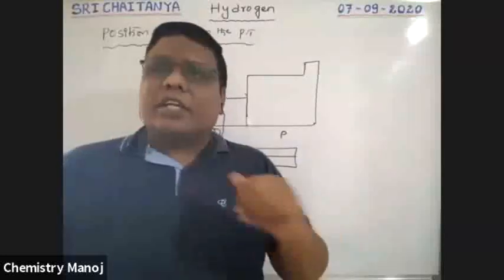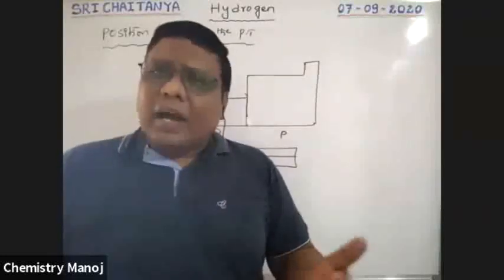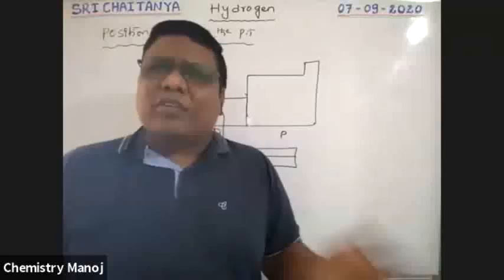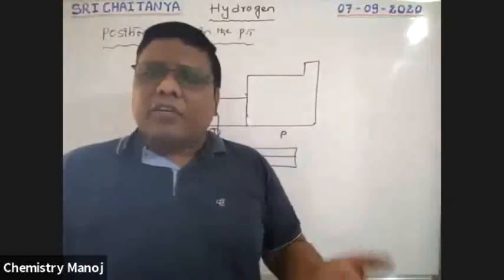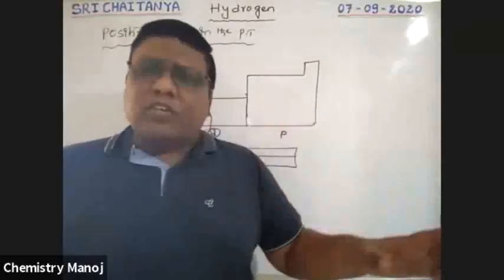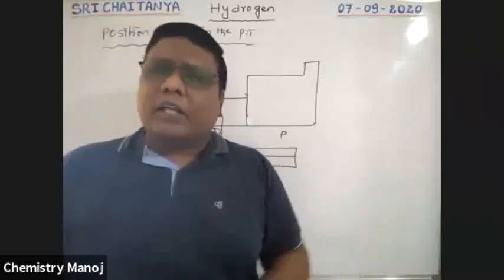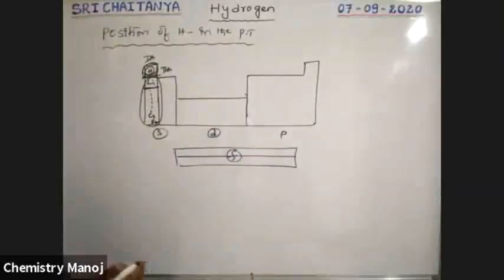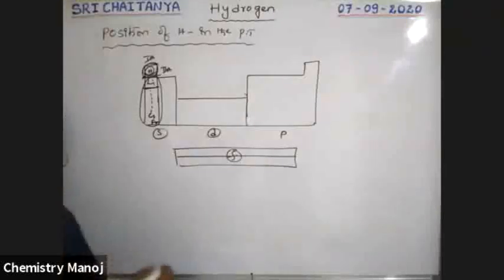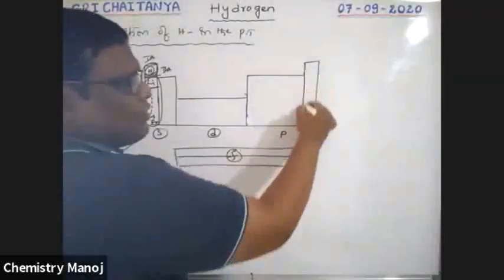But hydrogen is not considered as alkali because alkali metals are metals, but hydrogen is a non-metal. Hydrogen is not a metal. Because of this reason, hydrogen is not included in alkali metals. Okay. Now, what is the placement of this hydrogen? See here. So it is our zero group elements.